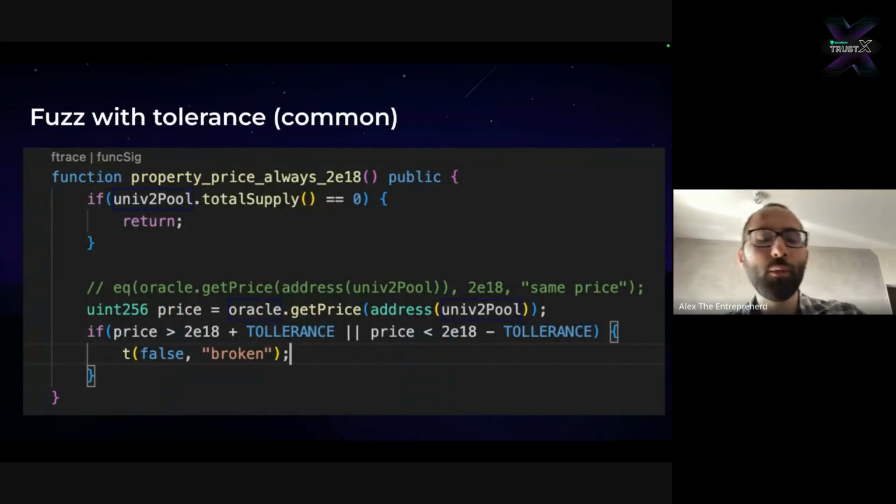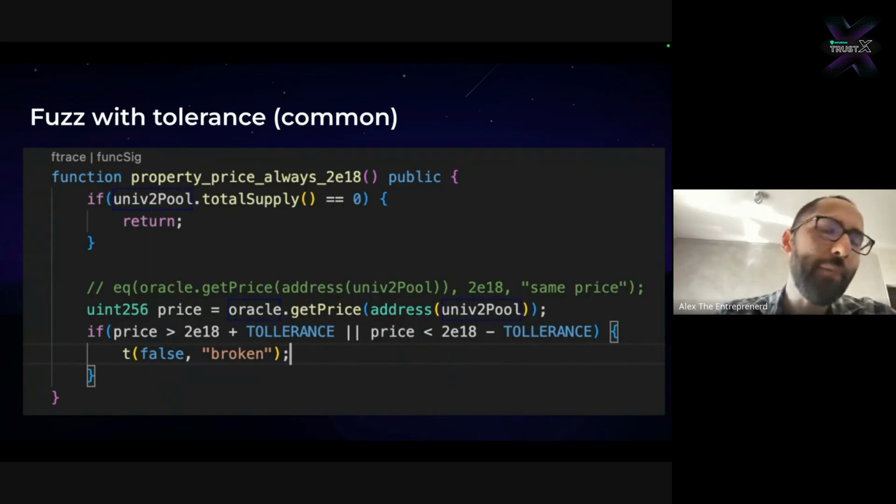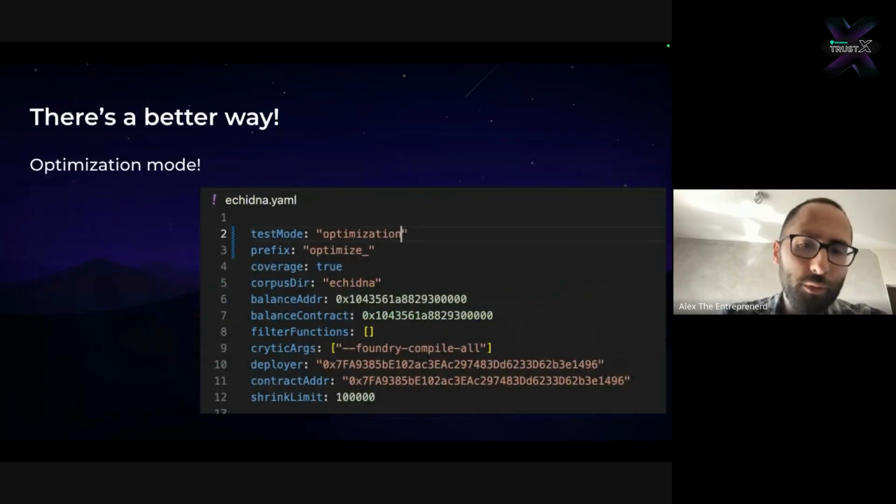So once we break the property with a few tolerances, let's say we get to 1%, 2%, 5%, this is where this type of testing is just unacceptable. It's just not going to get us anywhere. And in theory, most tools that have symbolic execution should be able to optimize a value, but in practice, none of them offers this technique. So we're going to use the good old clunky Echidna in optimization mode by setting the echidna.yaml config file.